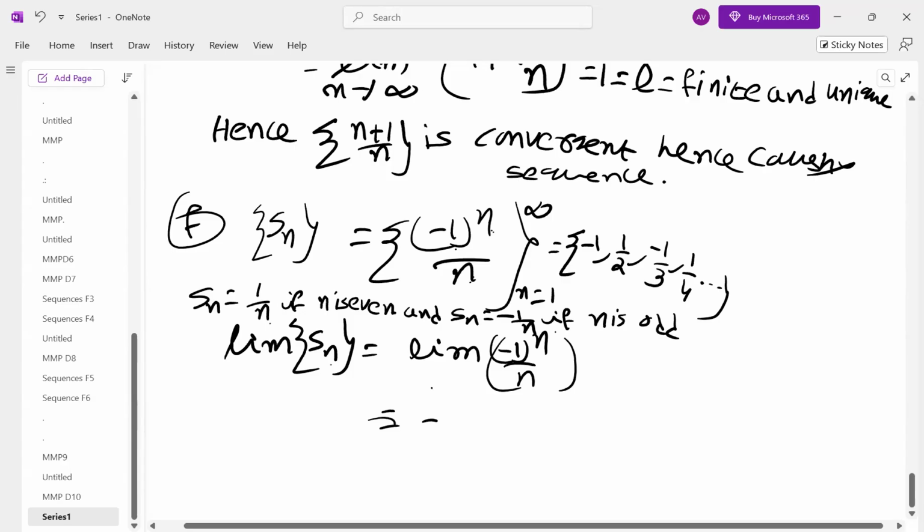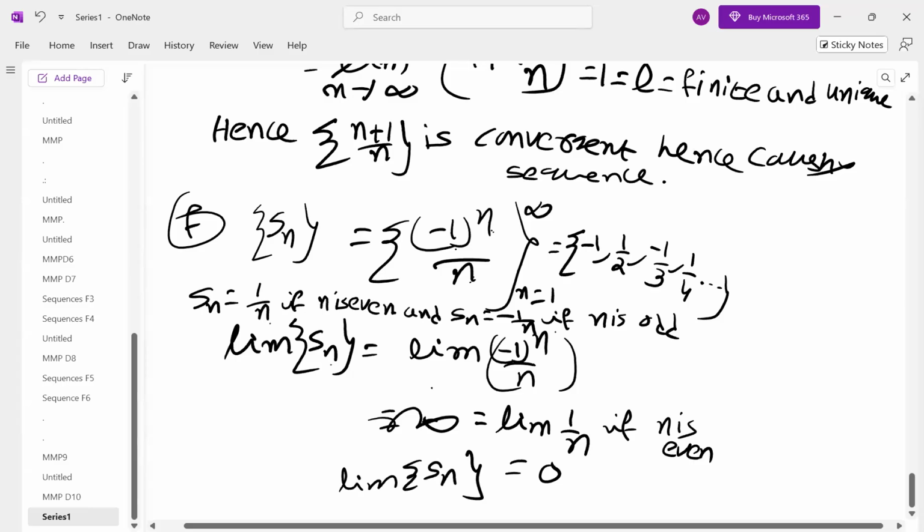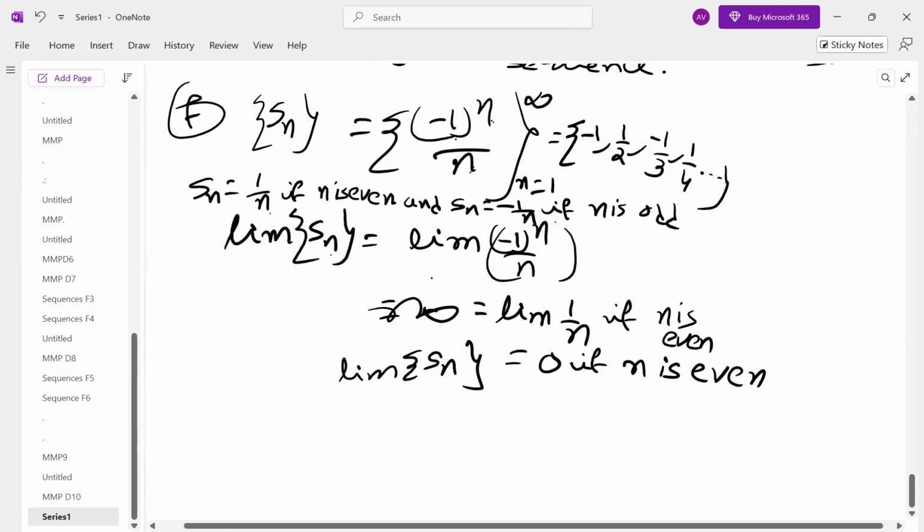So first case. Case 1, if n is even, the limit will be the limit of 1 by n, which is 1 by infinity, which is 0. So if n is even, the limit of the sequence is 0, and it is finite and unique, hence convergent.